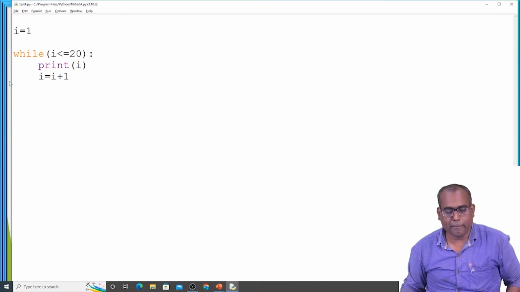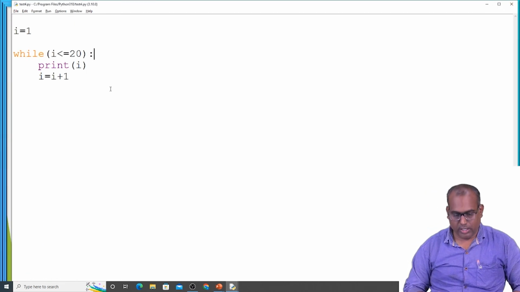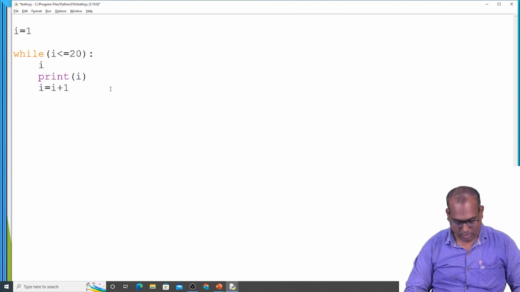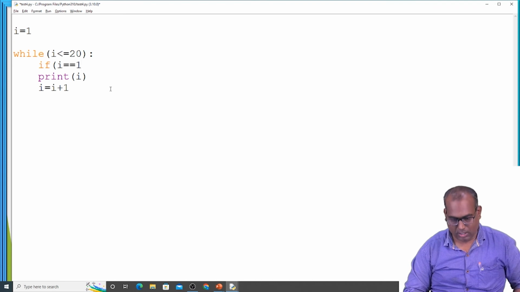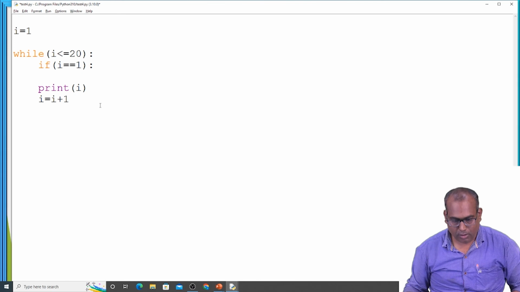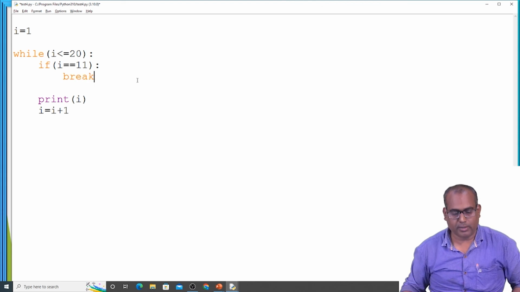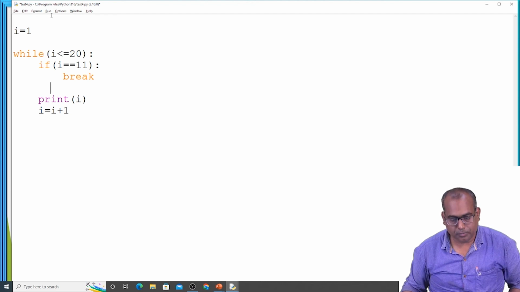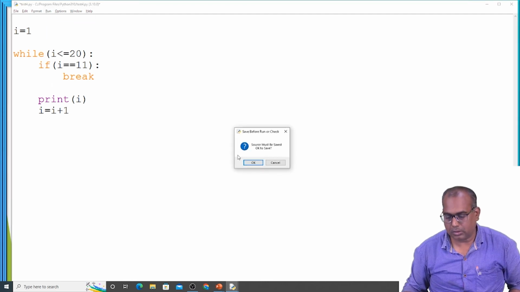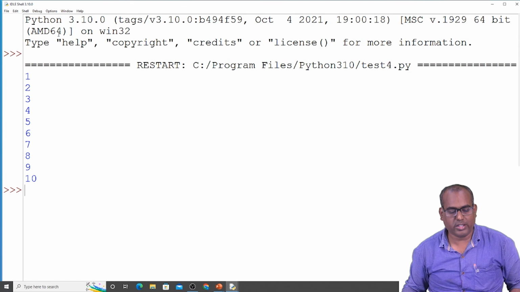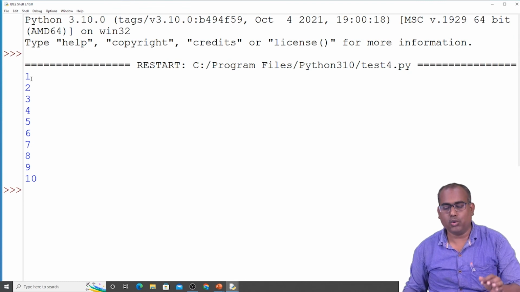But if I use the break in between the while loop, if i equal to 11, I want to break the loop. When i value reaches 11, I want to break the loop. Break. You can see I am able to print only 1 to 10.